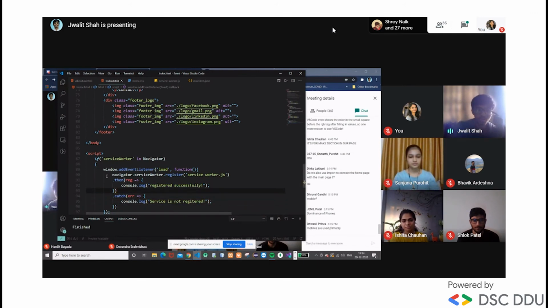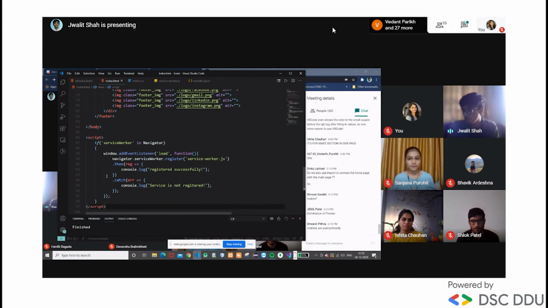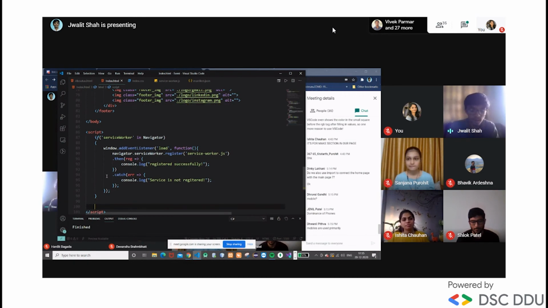And this is the error object which is thrown by the browser whenever an error happens. Okay, so we are done with this if part: if service worker in navigator, then do these things. Then let's move towards more implementation.